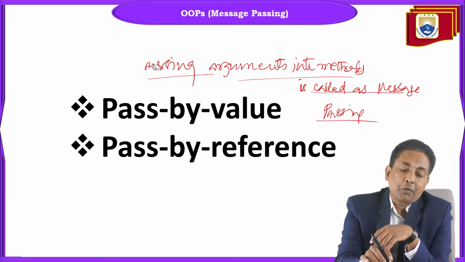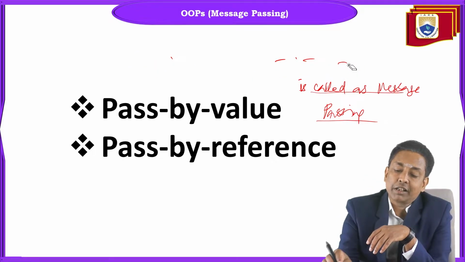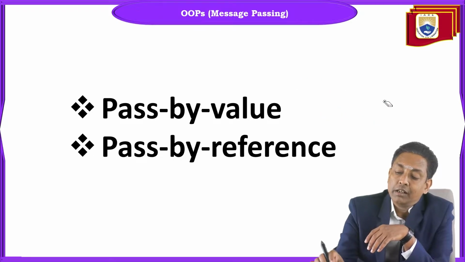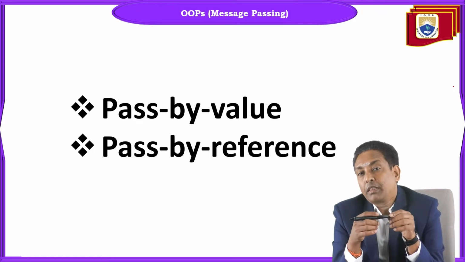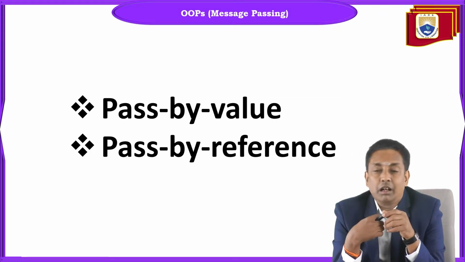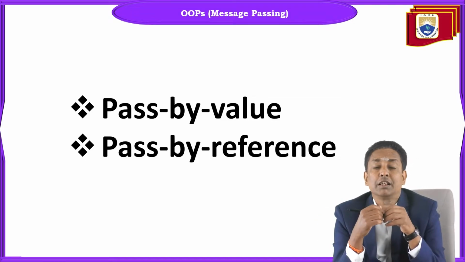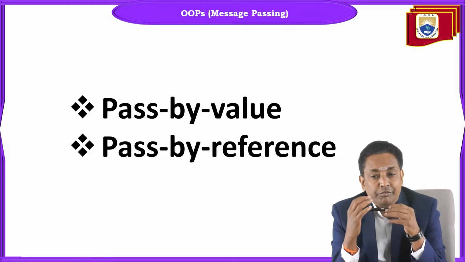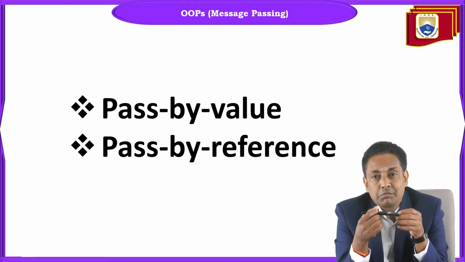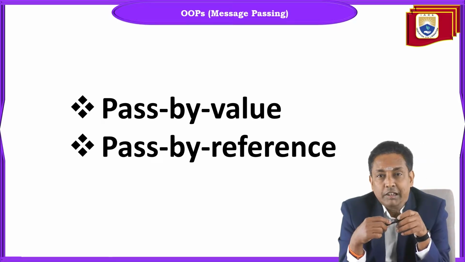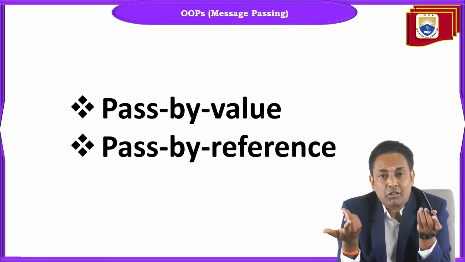So the point is, the classification came because if you pass primitive values as arguments into a method, like an int, a double, a character or a boolean, will the changes we make in the method be reflected in the original value or not?